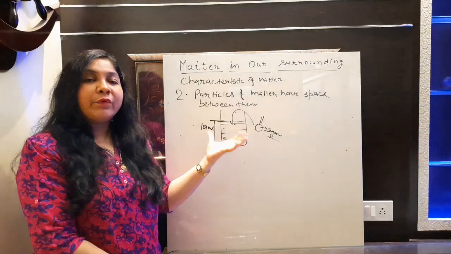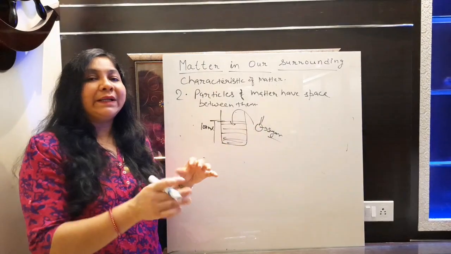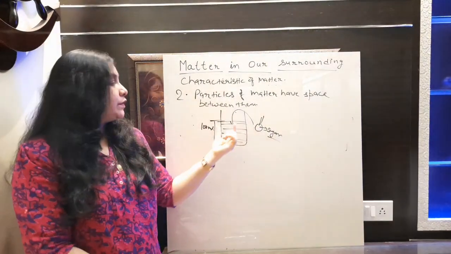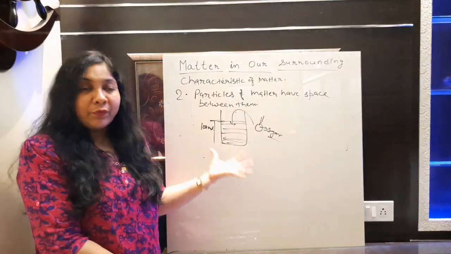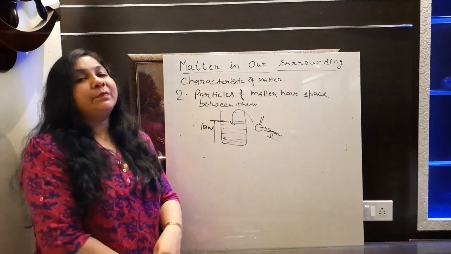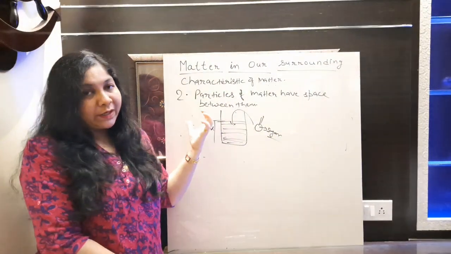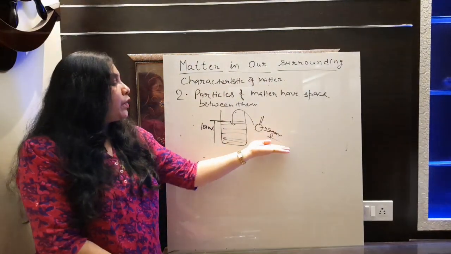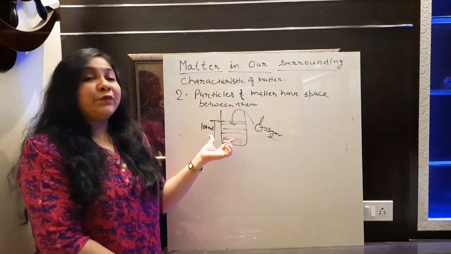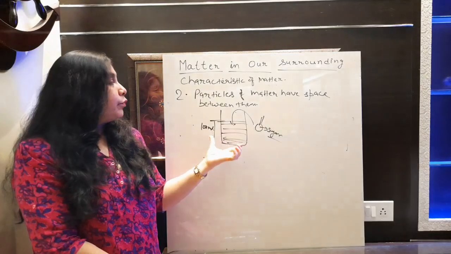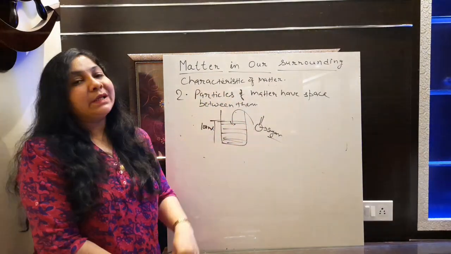And as we know, liquid water has lots of space in between them, and that sugar crystal will get settled in that space which this liquid will have. Fine. So this is the example in which we are proving particles of matter have space between them, because the space that this particular liquid have is used to put this sugar crystal in between them. So this is the example which we can use to identify matter have space between them.